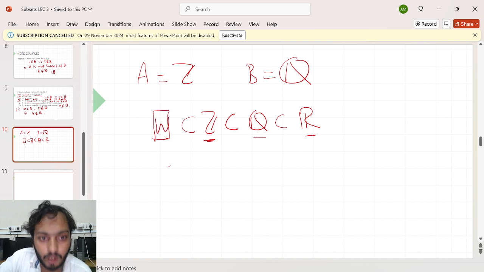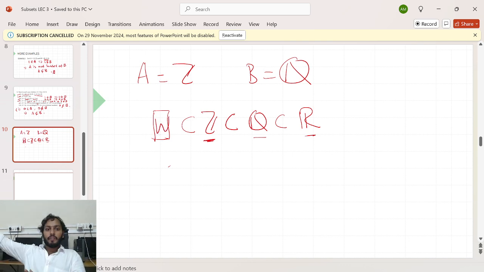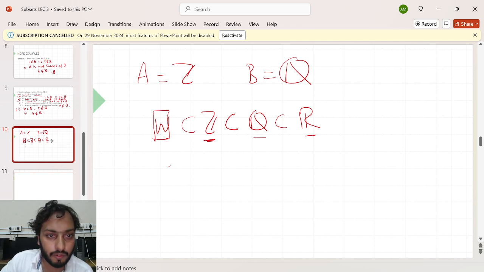Can I fill in whole numbers here? Then obviously the set of whole numbers is a subset of the set of integers. Can you fill in anything more here?